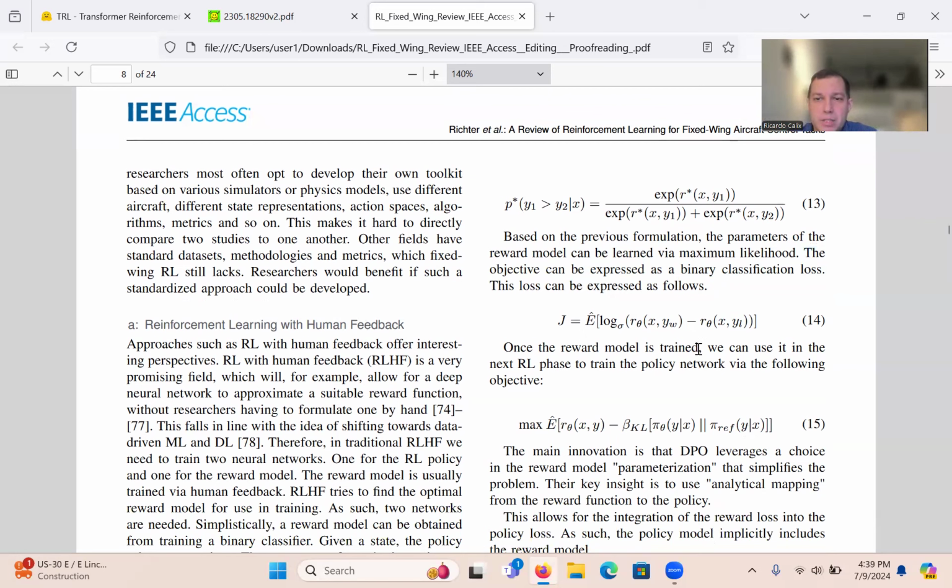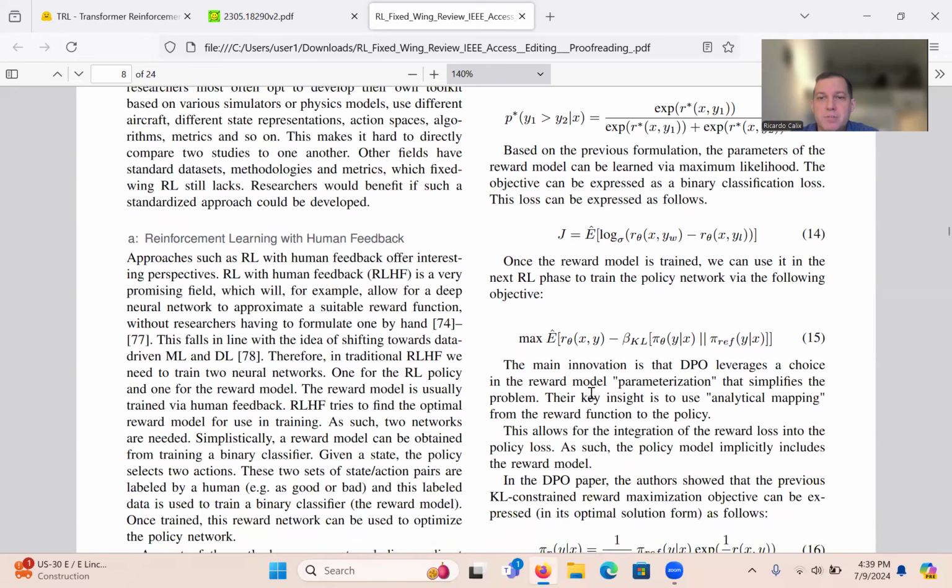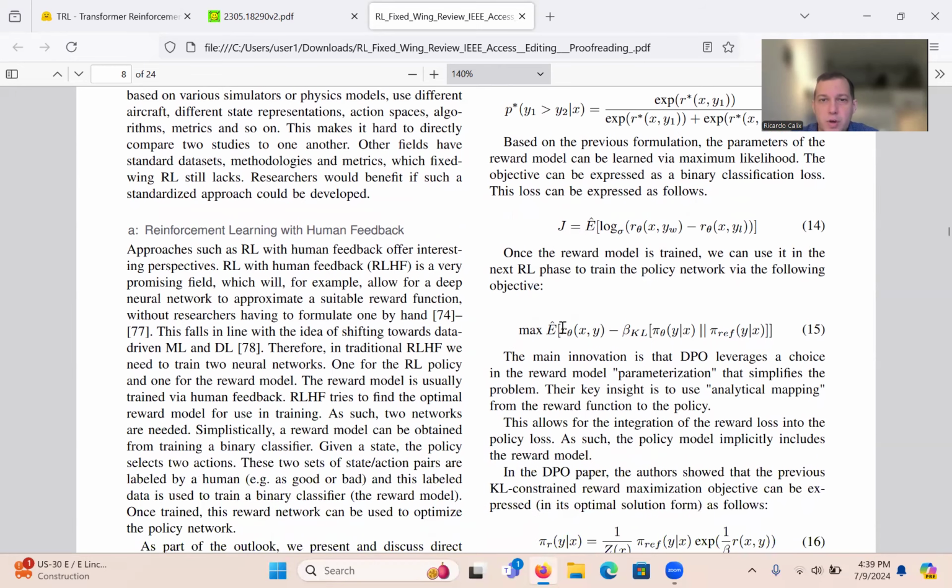Once the reward model is trained, we can use it in the next RL phase to train the policy network, the GPT model, via the following objective function. You've trained the reward model, right? And now you just want to optimize the rewards, think of it as maximizing the reward that you're getting. So you're maximizing these parameters. Given a prompt, you want the very best answer that you can get. So you want to optimize that. Notice there is this parameter minus this expression here,